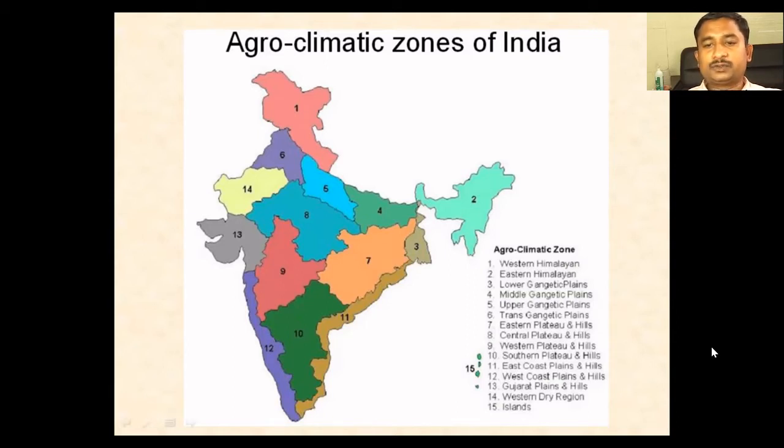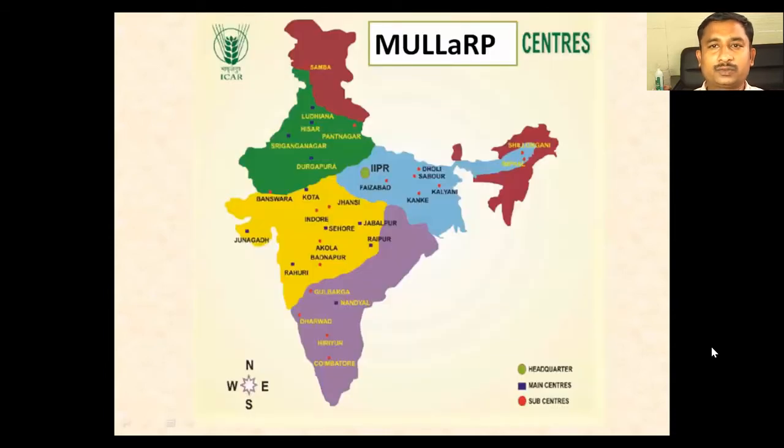Zone 15 covers most of the islands, and zone 10 represents the southern plateau and hills. Like this, the entire India has been divided into 15 agroclimatic zones.